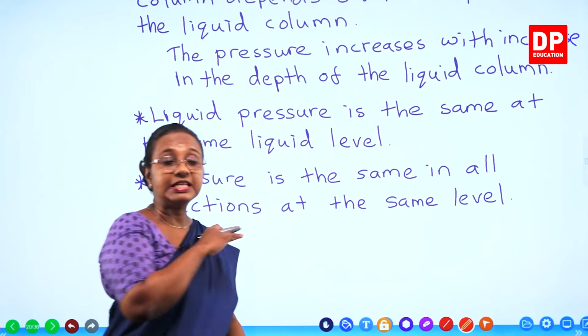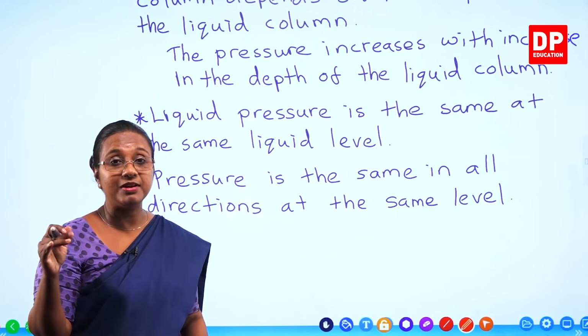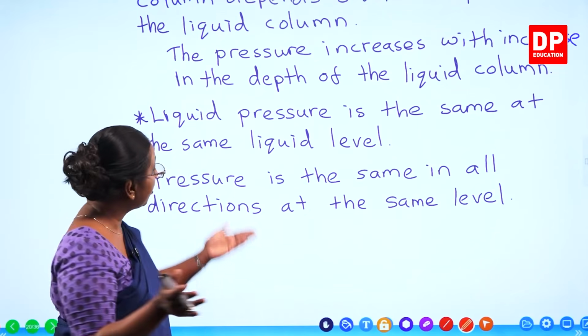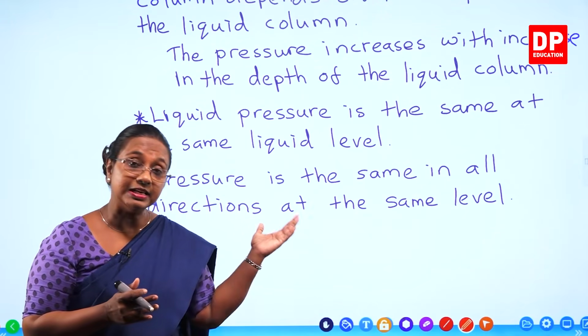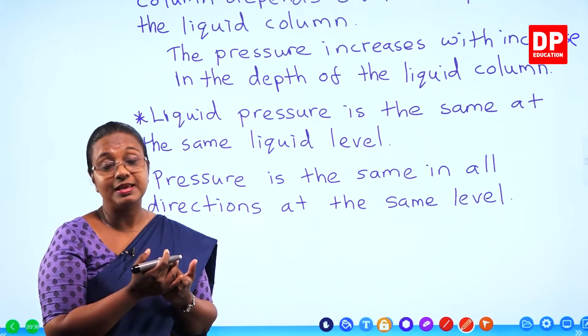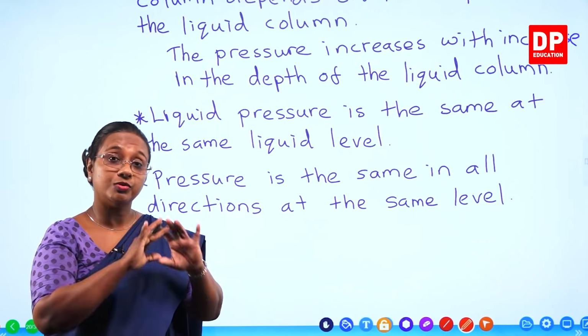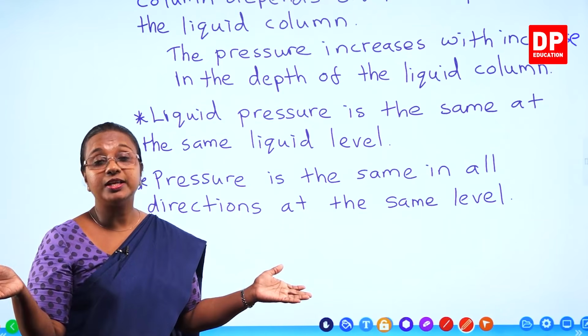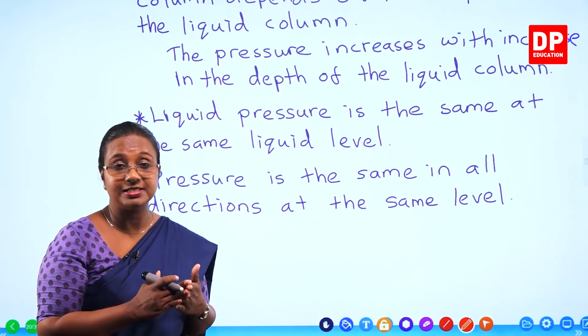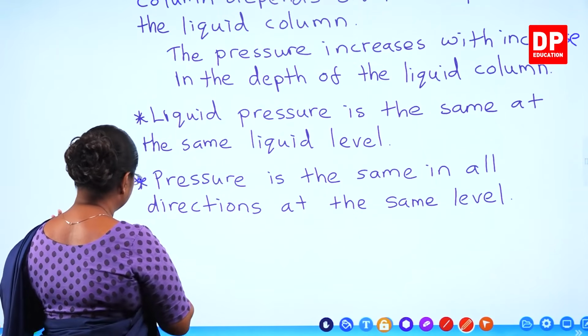So not only is it the same at the same level, but it is the same in all directions as well. That also you were able to observe with the same activity where we had the holes at the same level. Throughout the holes, around the bottle, the water came out and traveled an equal horizontal distance. So those are three conclusions.